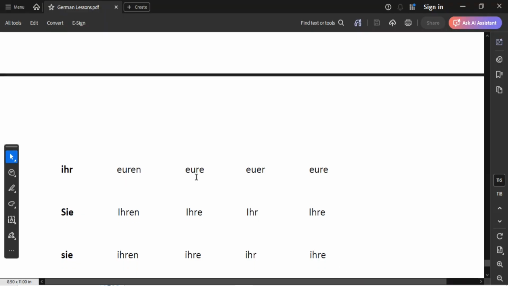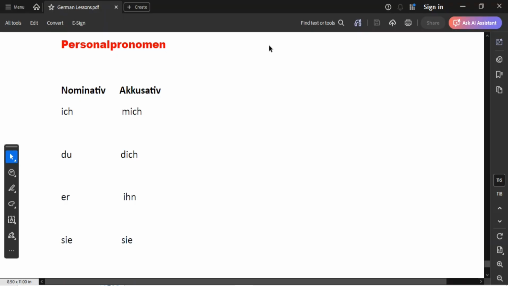Feminine is going to remain eure. Also, when it comes to sie, it's going to change from ihre to ihren. Then in feminine, it remains the same, ihre, ihr, ihre. So it's only in masculine that it is changing. The rest remain the same.